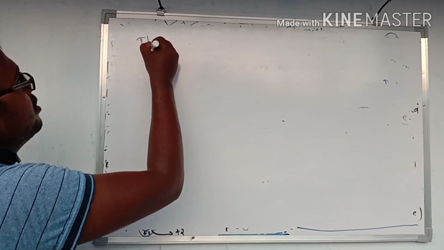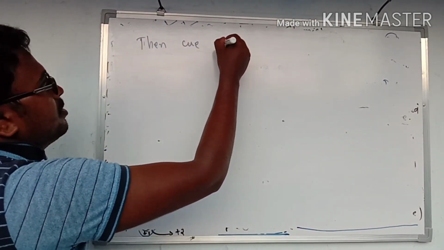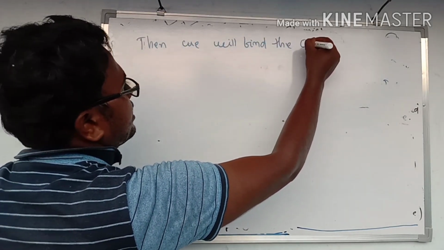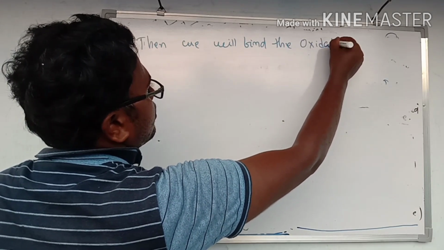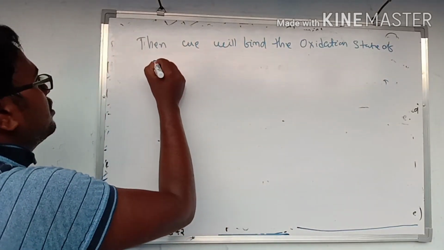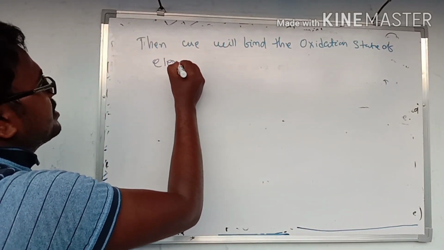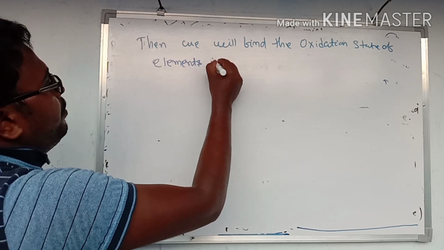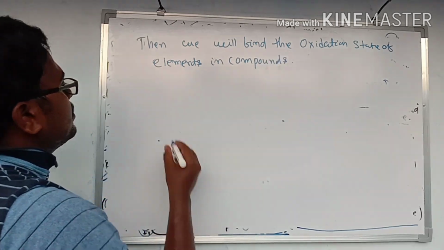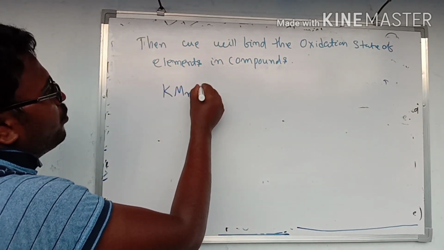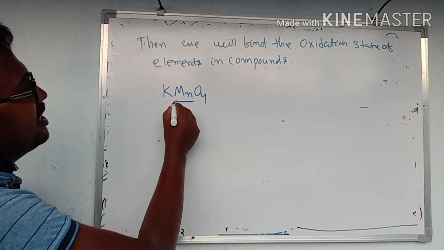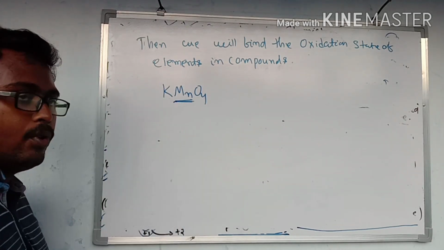Then we will find the oxidation state of elements in compounds. In KMnO4, what will be the oxidation state of manganese?